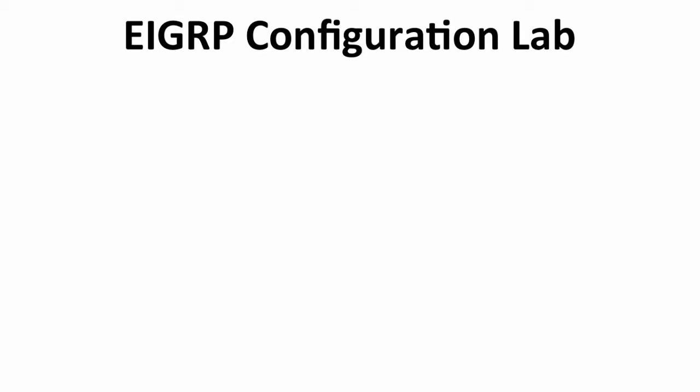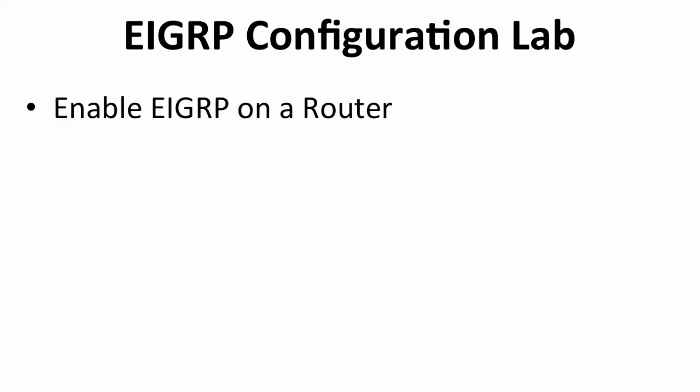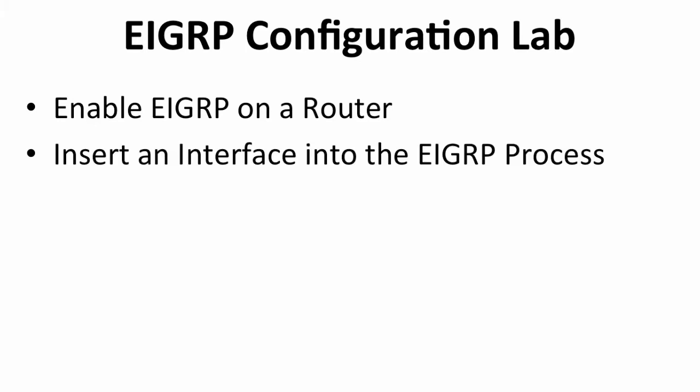So let's lab all this up that we've learned so far. What we're going to do is enable EIGRP on a router, and then insert an interface into the EIGRP process, which is required to start establishing neighbor relationships.